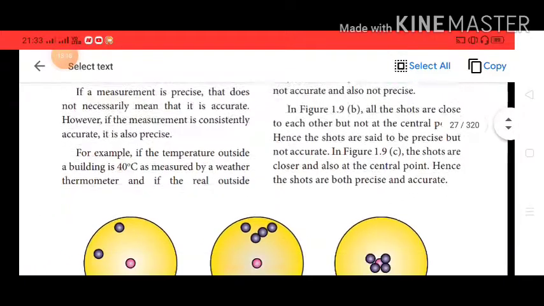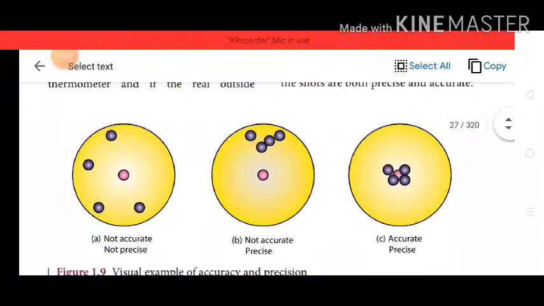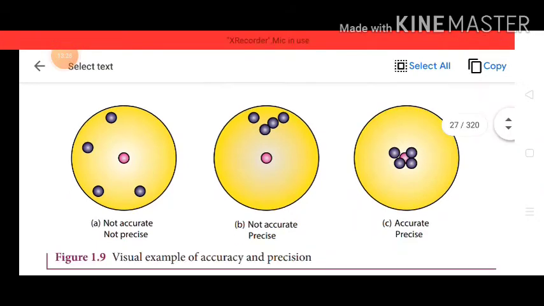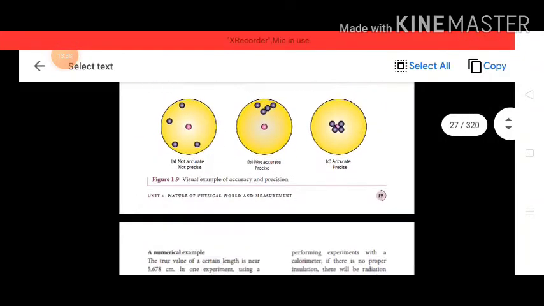I will show this diagram. See this. The first diagram shows not accurate, not precise. The second diagram shows not accurate, precise. But the third diagram is accurate and precise. This is a visual example of accuracy and precision. Now we move on.